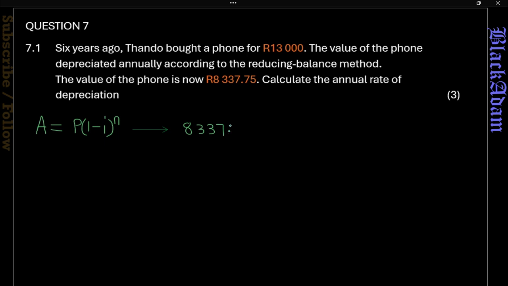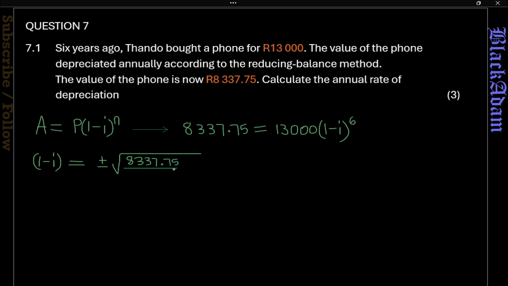So we have 8337.75 equals 13,000 initially, depreciating at the interest rate over a period of 6 years. From there we solve for i. So 1 minus i equals plus or minus the 6th root of 8337.75 over 13,000.